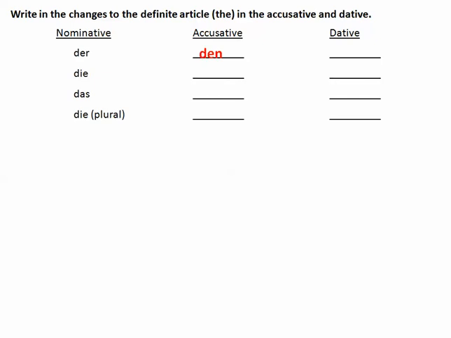Okay, let's remember how the definite articles change in the accusative and the dative. So in the nominative or the subject case, it's der, die, das, and die for the plural. So der changes to den in the accusative, die and das stay the same. That's my rhyme for remembering how those change. And in the dative, remember der is dem, die is der, das is dem. And then for the dative plural, it's going to be den, and en or n added on to the noun that follows it. It's called the dative plural.